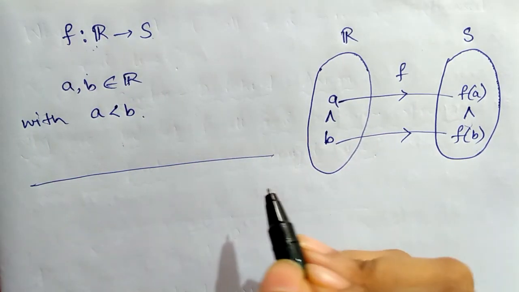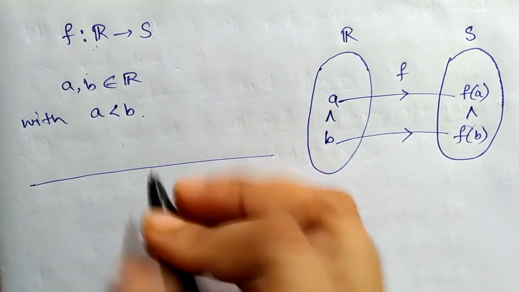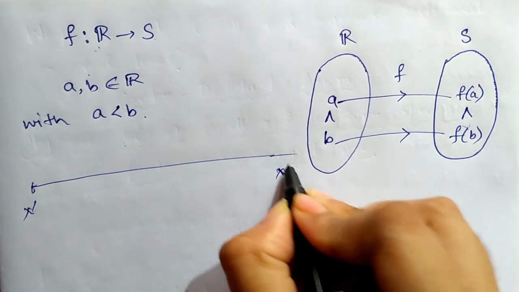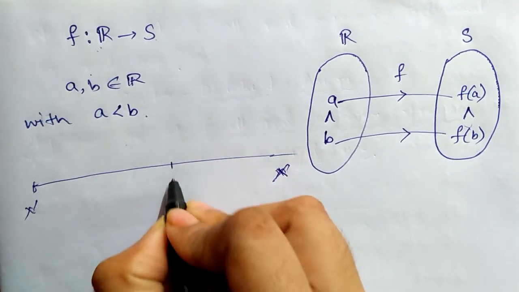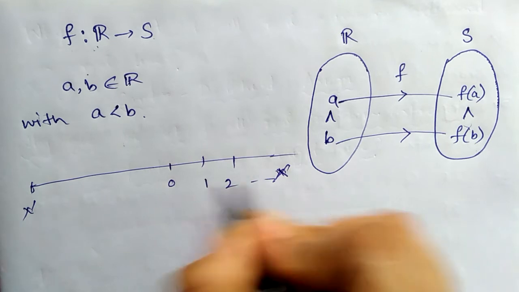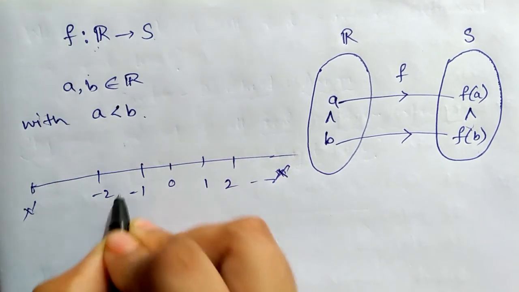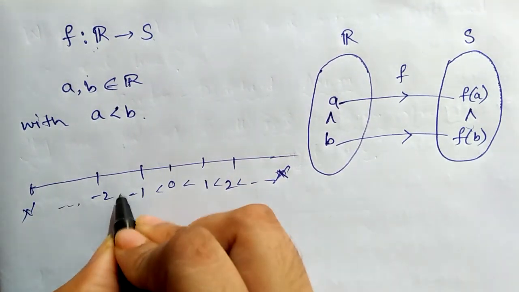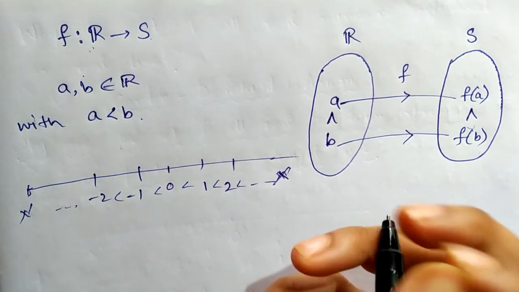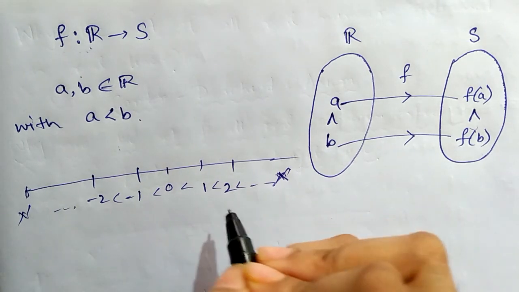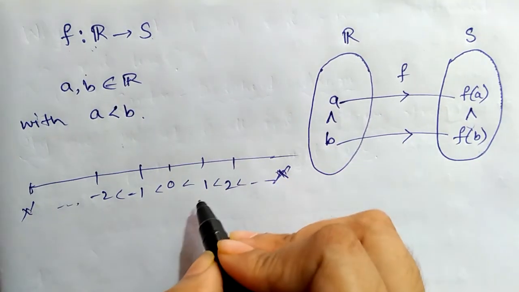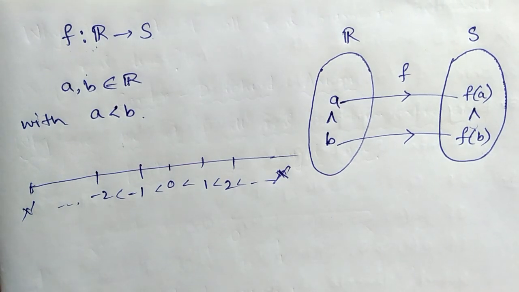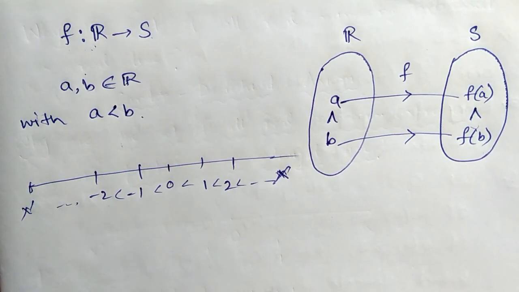So now come to our first point. This is x', this is x, and this is 0, 1, 2, 3 and so on, minus 1, minus 2 and so on, and also there is the order relation. So we can express the real numbers as the points on a straight line in this way, and this is the reason.